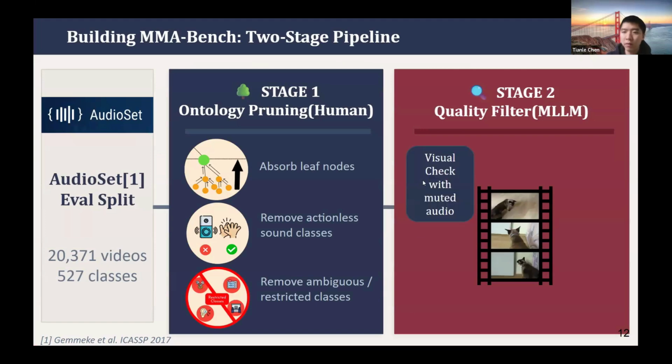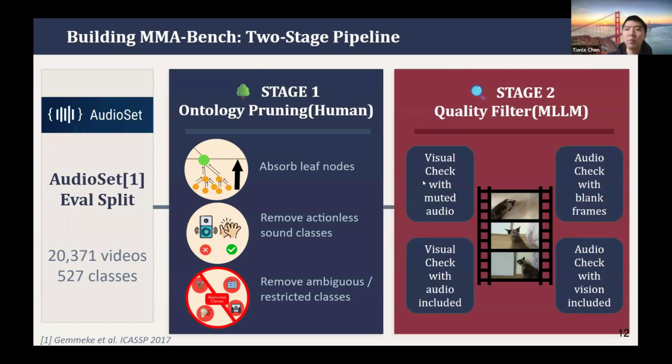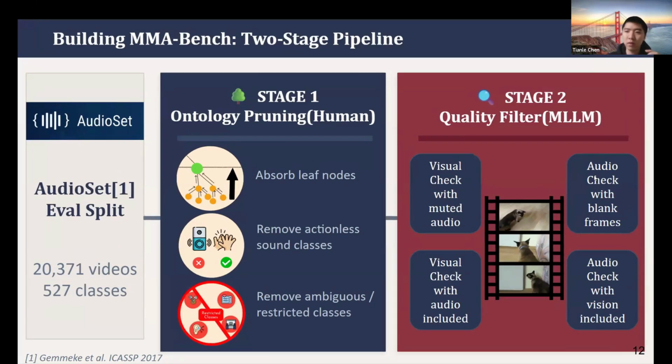and we do a lot of human ontology and quality filtering to ensure that all the semantics we mention in our dataset are different enough to measure and are on different ontology levels. Each video and audio is clean, with a single object sound or single semantic.